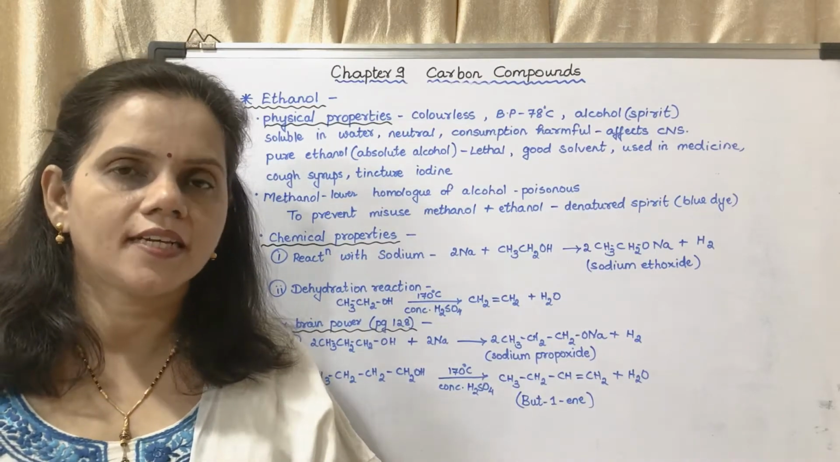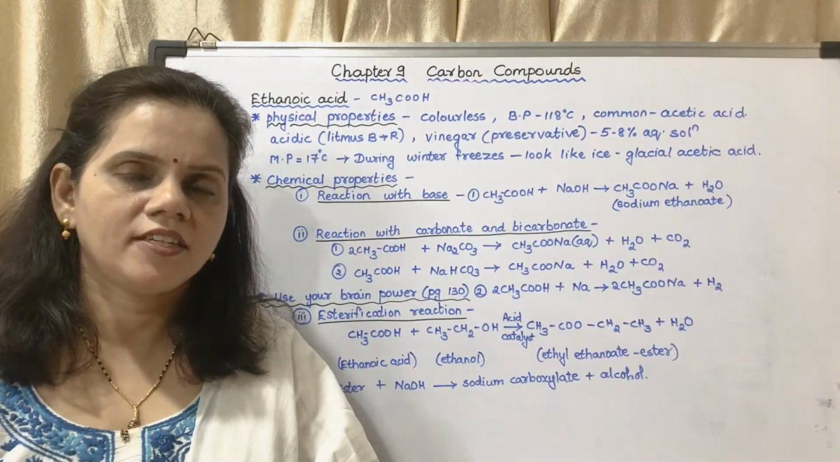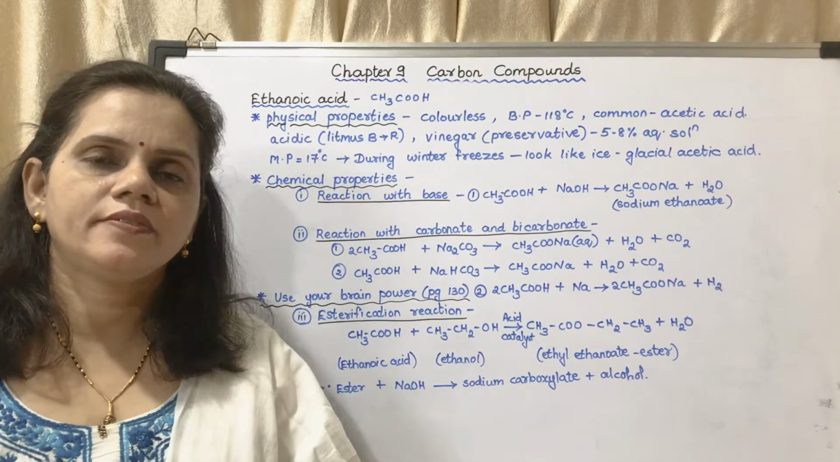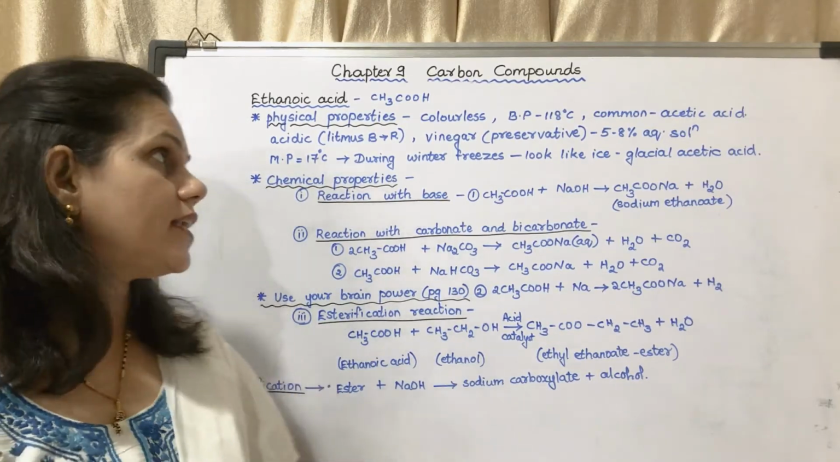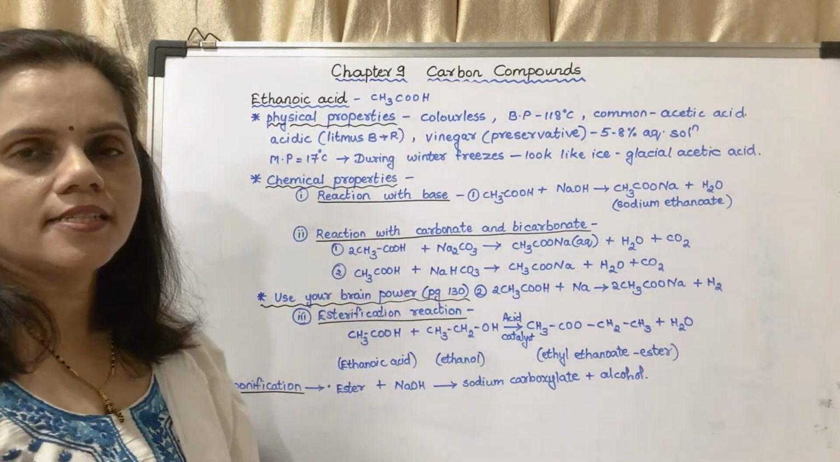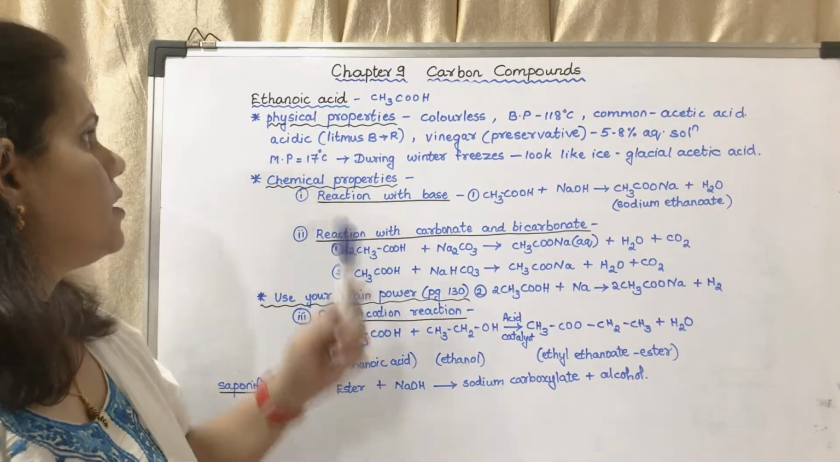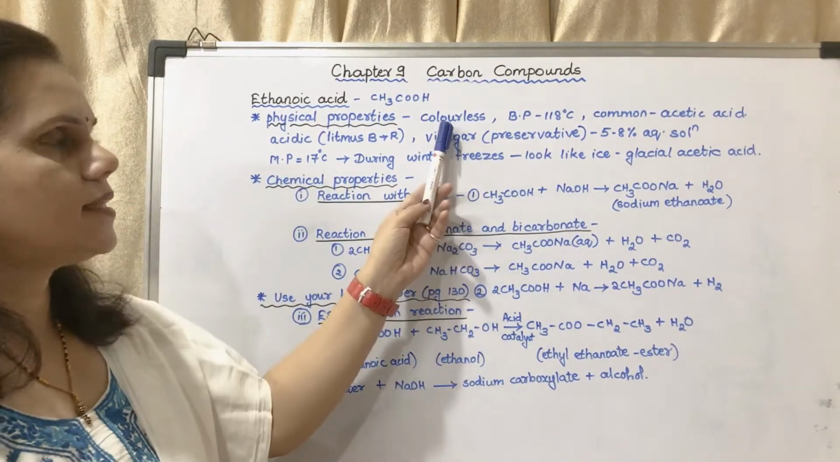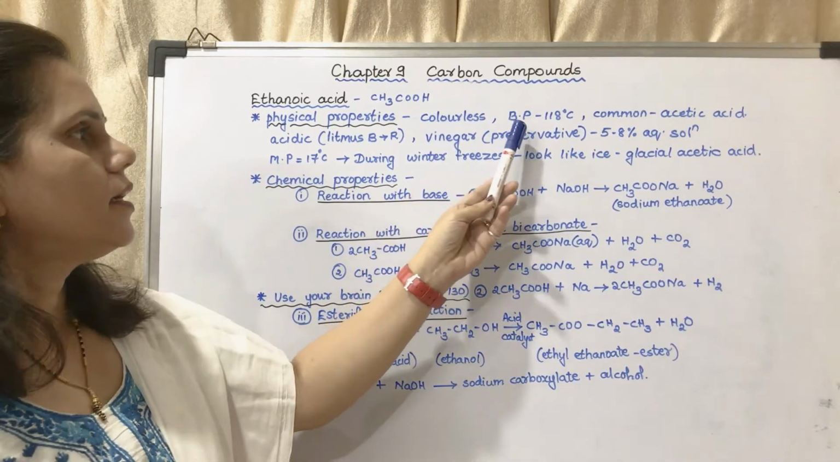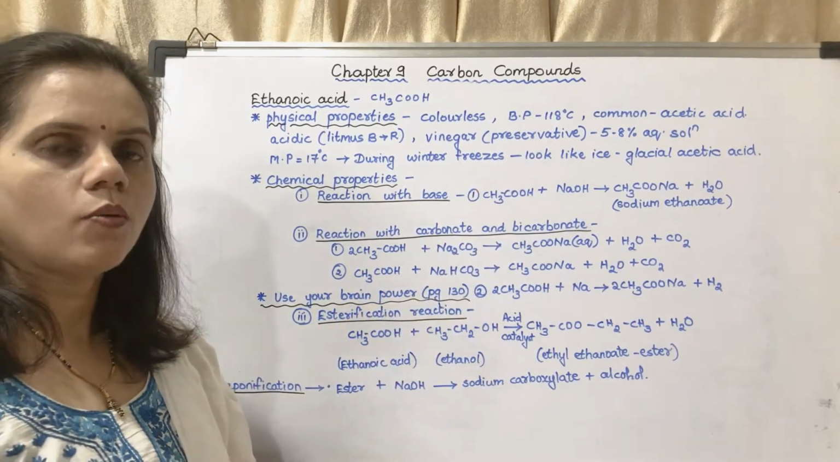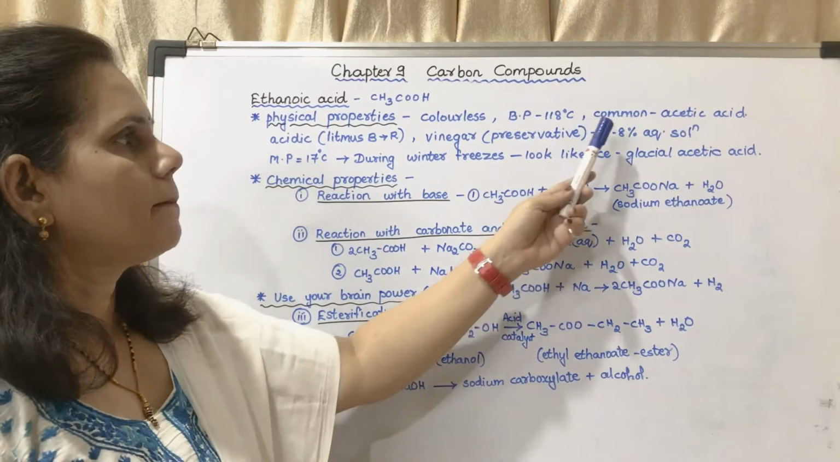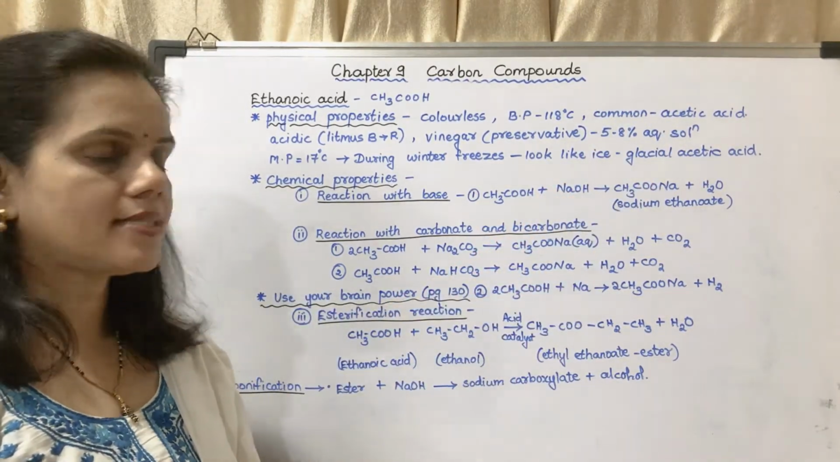Now we will see ethanoic acid. Now the next, ethanoic acid. First we will see the molecular formula. Molecular formula of ethanoic acid is CH3COOH, also called as acetic acid. Physical properties, it is a colorless liquid. Its boiling point is about 118 degrees Celsius. It is commonly called as acetic acid.